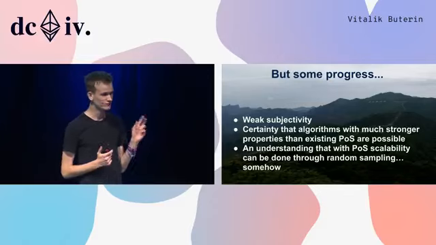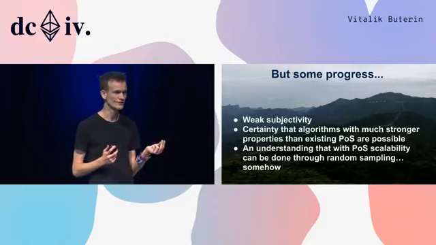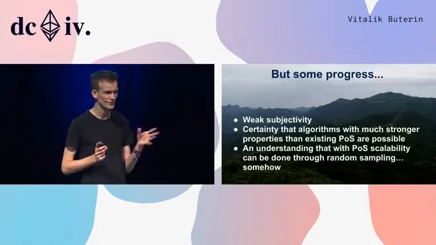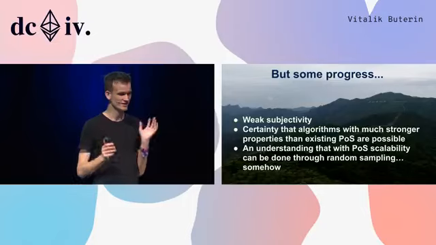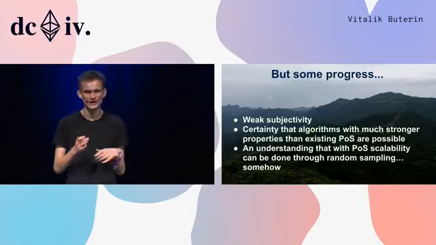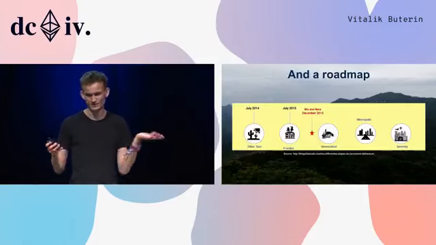Also, we got more and more certain that algorithms with much stronger properties than the proof-of-stake algorithms that existed at the time, so things like Peercoin and all of its derivatives, were actually possible. And a growing understanding that there was some proof-of-stake scalability strategy that you could somehow do through random sampling, but we had no idea how. And we had a roadmap.